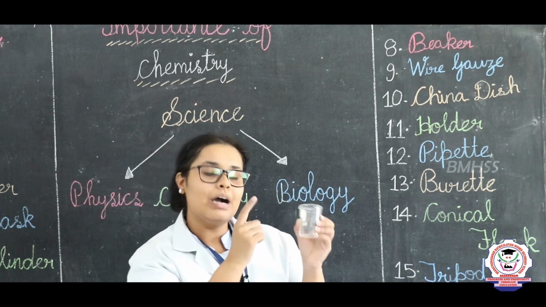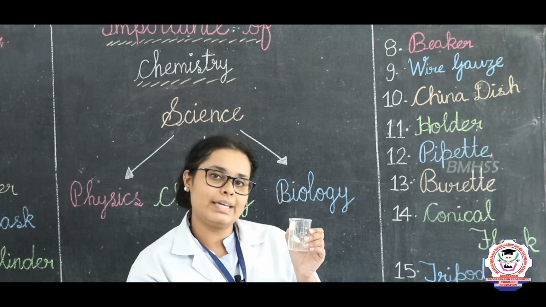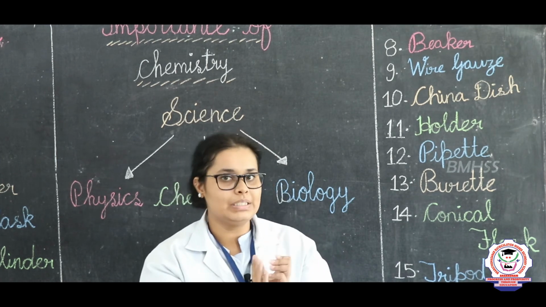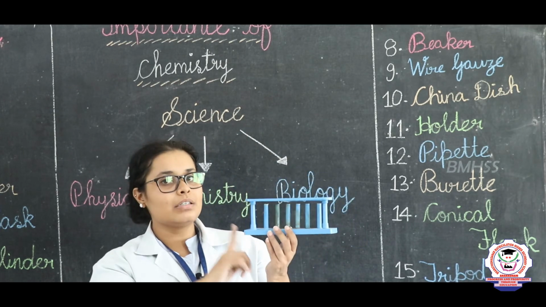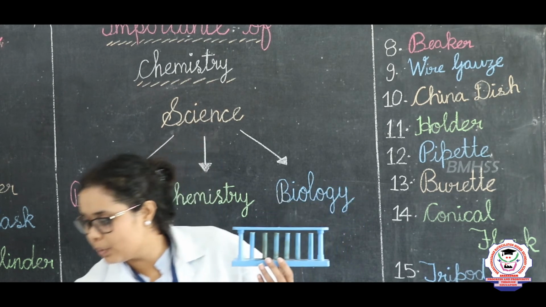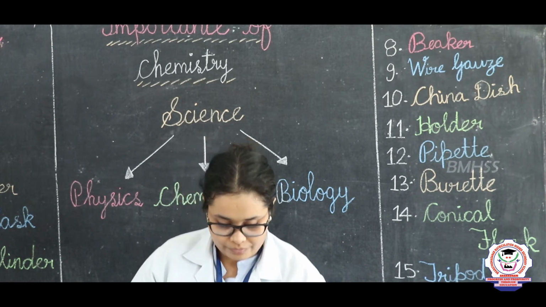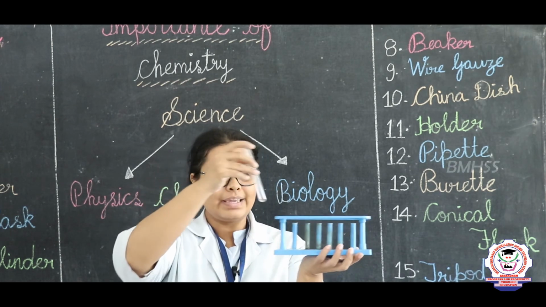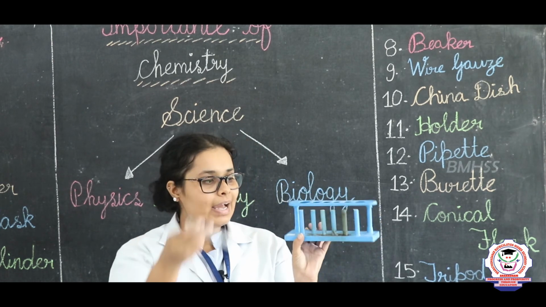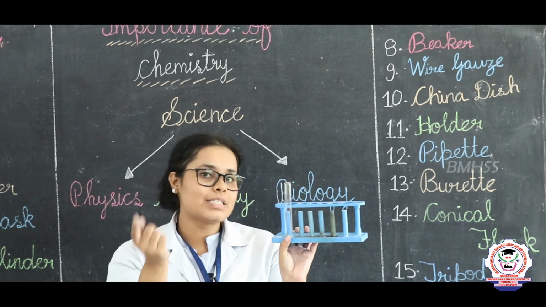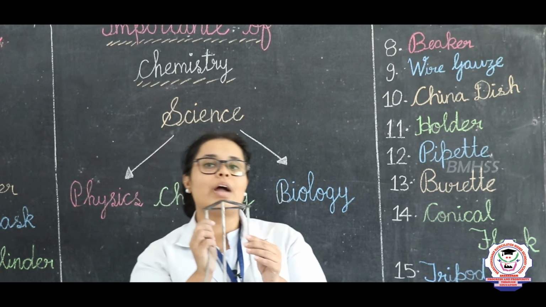Here I am having a 100 ml beaker. This 100 ml beaker is used for storing chemicals, or mixing of chemicals is also possible in this. Here I am taking a test tube holder. In this test tube holder, I take my test tube, and if solution is present in this test tube, I can keep it here, right. If I have washed this particular test tube, then I can keep it upside down so that it gets dry easily.